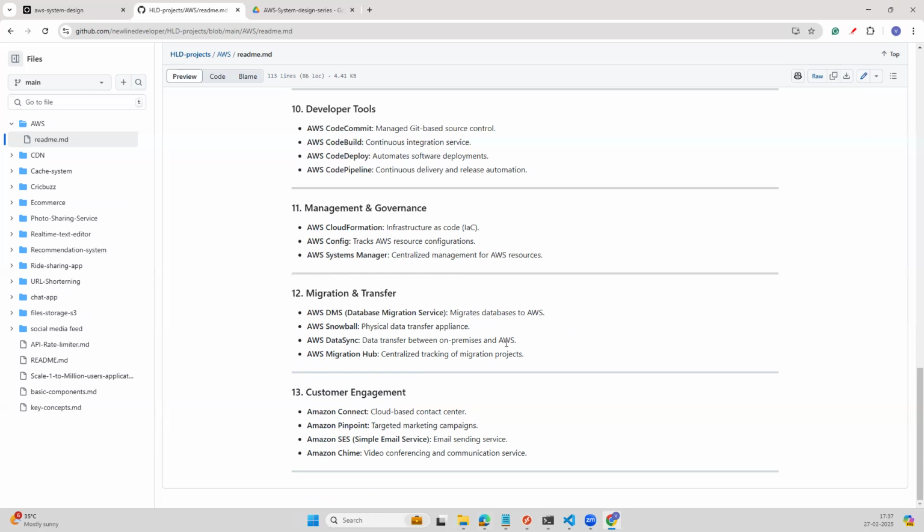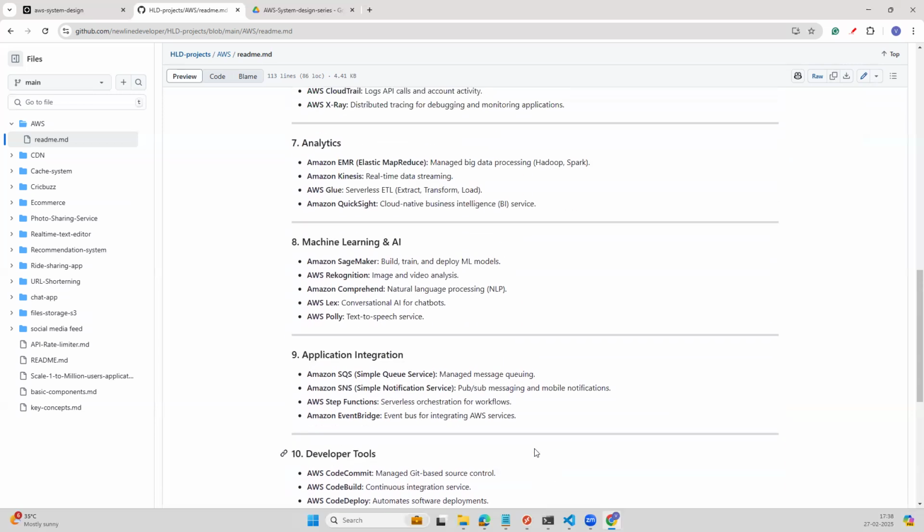Yeah. The next category, the final category, will be customer engagement. So under this category, we can see Amazon Connect, which is a cloud-based contact center. Okay, and then we have Amazon Pinpoint, which is for targeting. We can create our campaigns for marketing purposes. We have an email service as well, which will help us to create and send emails to the users. And then we have Amazon Chime, which helps us with video conferencing and communication. So most of these are the major services generally used in application development.